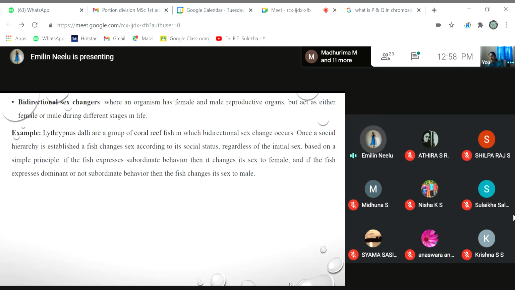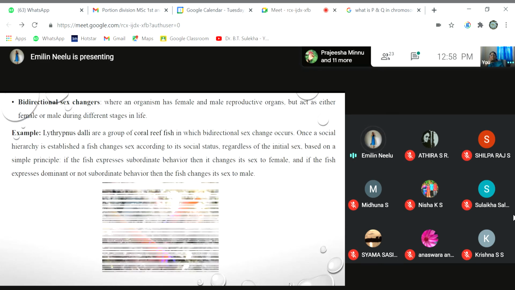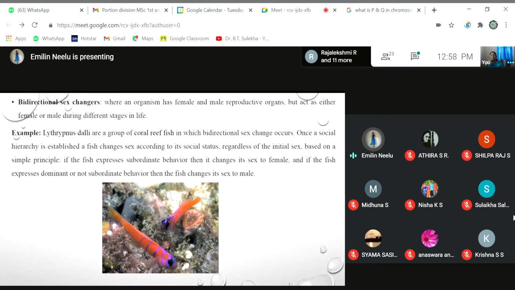So, bidirectional sex exchanges are those organisms where both male and female reproductive organs are present at the same time and they act as male or female depending upon the environmental conditions, or depending upon the developmental stages. As an example, let's consider the case of Lythrypnus dalli, which are a group of coral reef fishes. In this group of fishes, they have both male and female reproductive organs at the same time, but based on the social status.